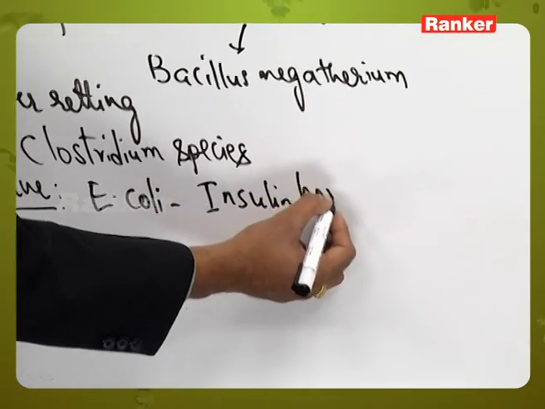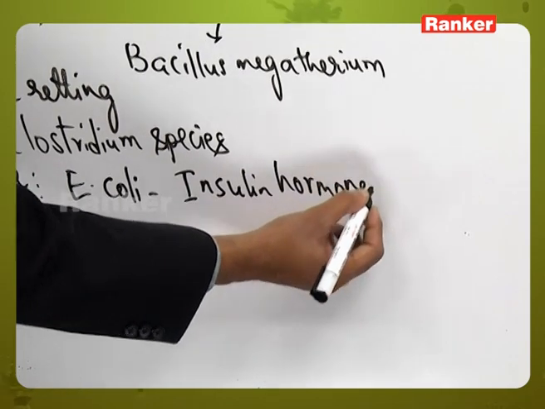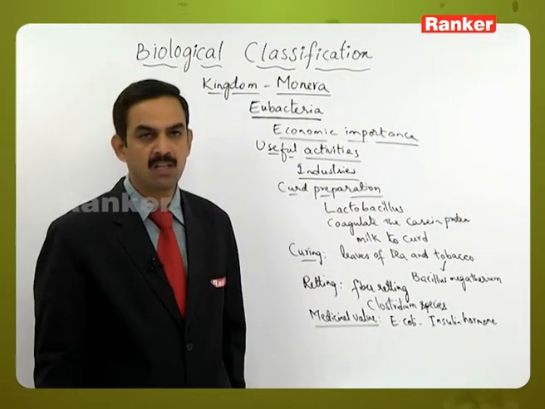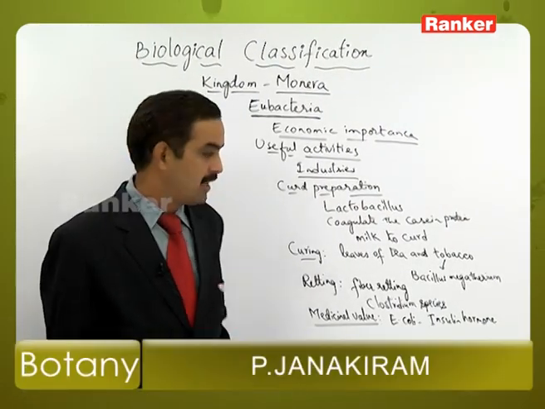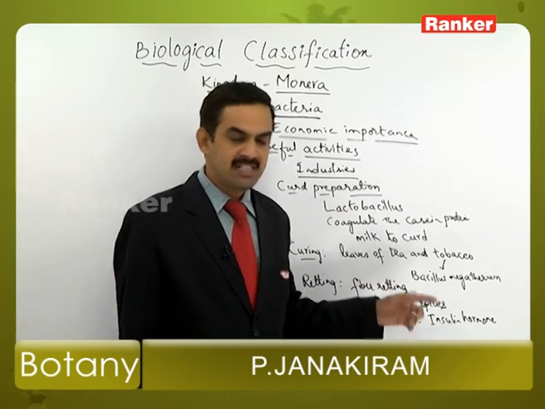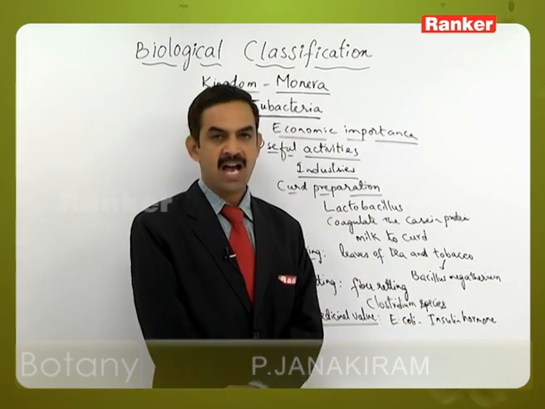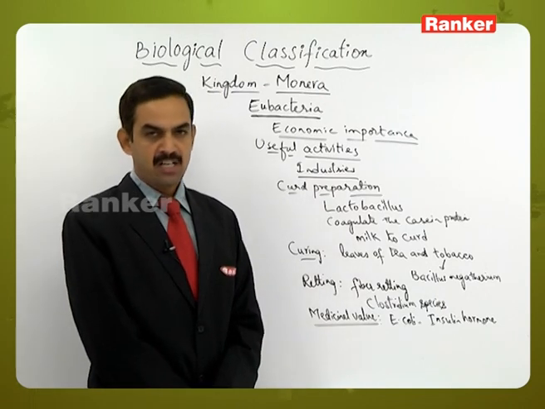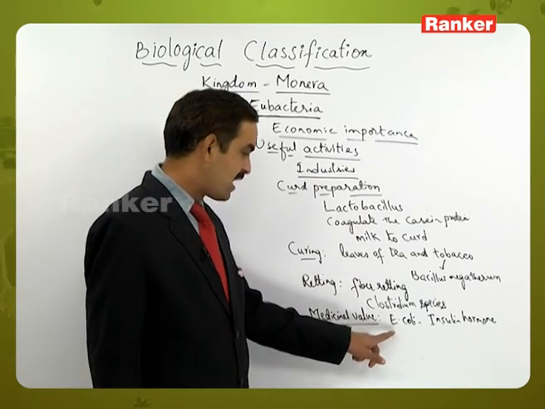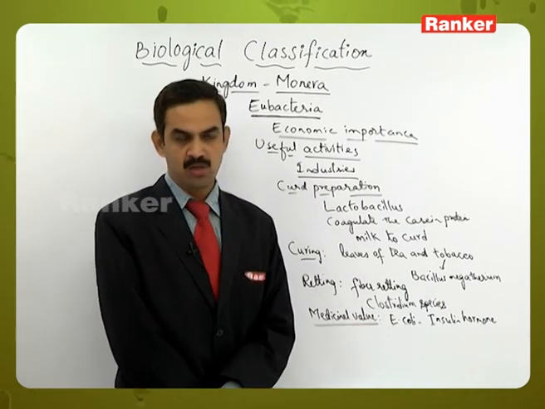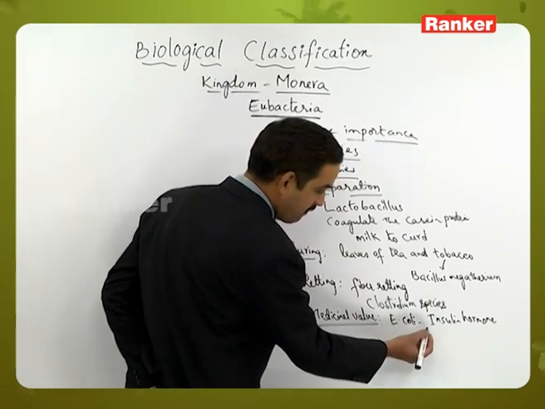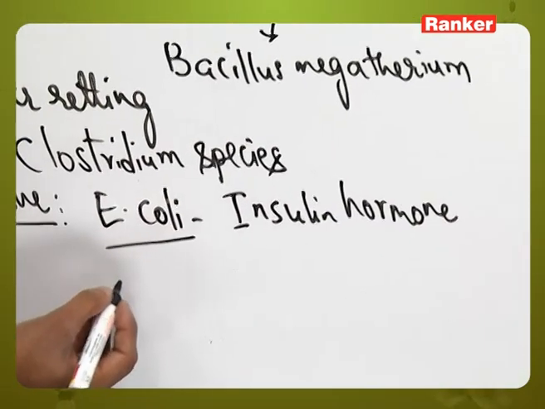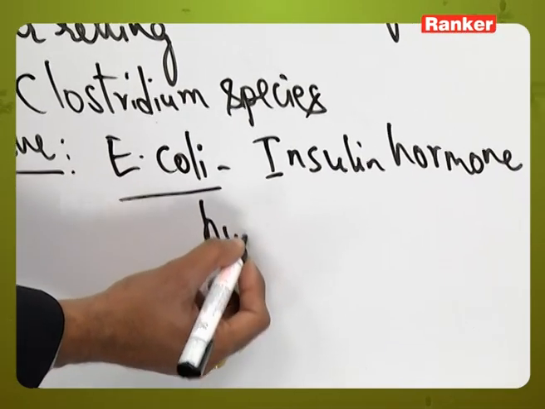Naturally, insulin is produced in the human body to control the sugar levels in the blood, but as age increases, its production decreases. To compensate for that, scientists used E. coli to produce insulin hormone. The insulin produced using E. coli is called humulin.